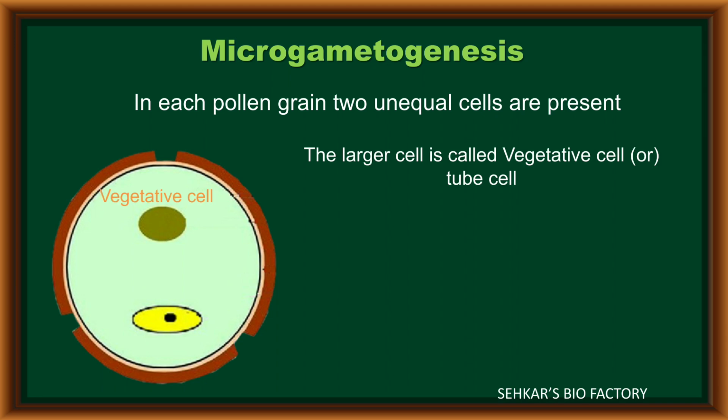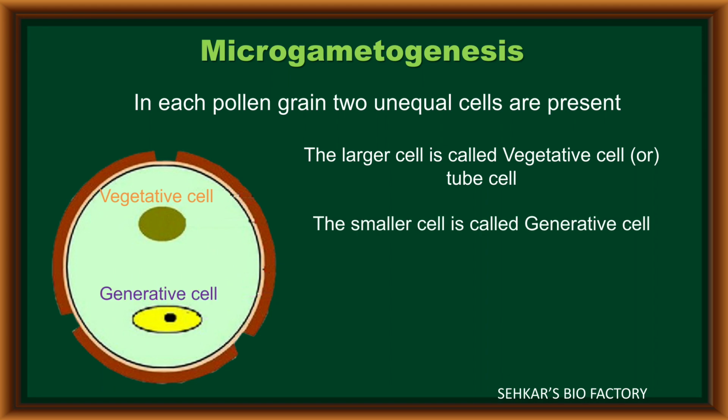Of these unequal cells, one is the large cell, called the vegetative cell or tube cell, because this vegetative cell helps in the formation of the pollen tube. The smaller cell, the generative cell, is developed inside the pollen grain and floats in the cytoplasm of the vegetative cell.